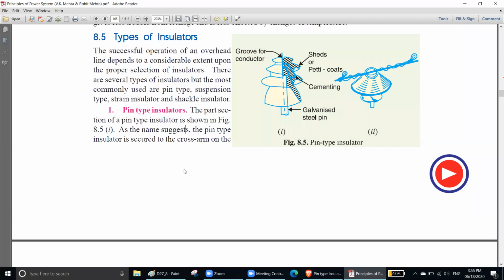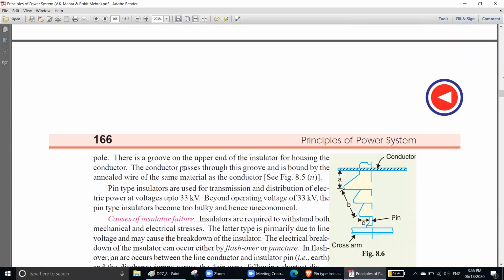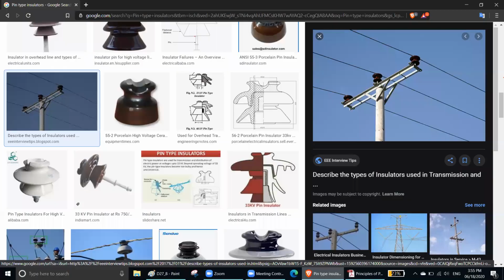Next one, remember, your pin type insulator should sustain up to 33 kilovolt. You cannot give more than 33 kilovolt into pin type. Beyond the operating voltage of 33 kilovolt, the pin type insulator becomes too bulky and hence uneconomical. What do you mean by too bulky?